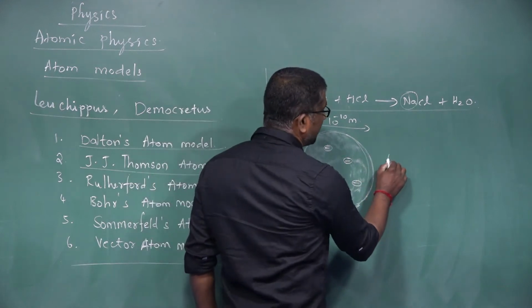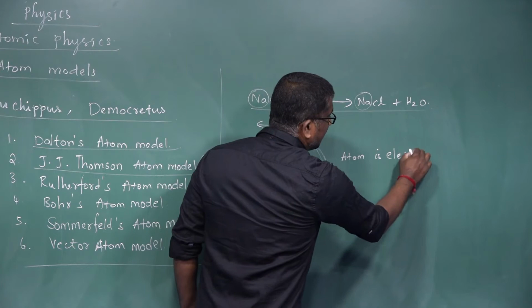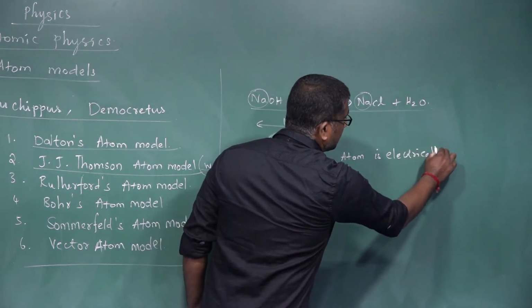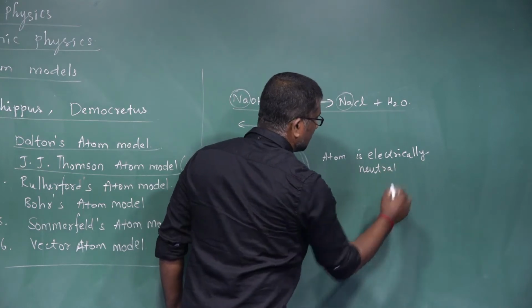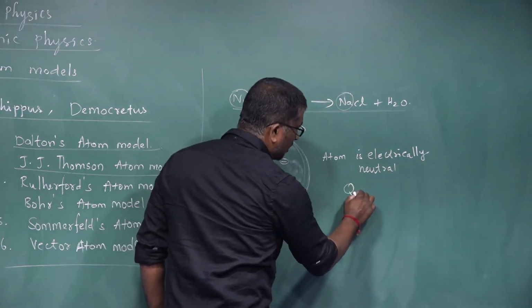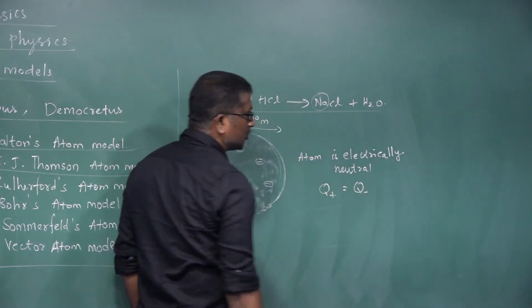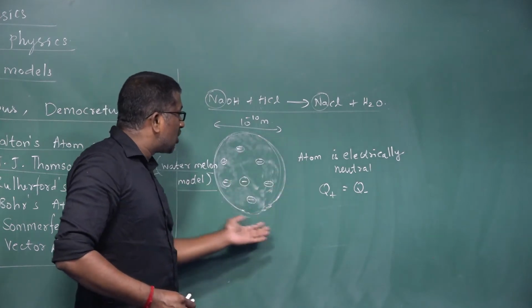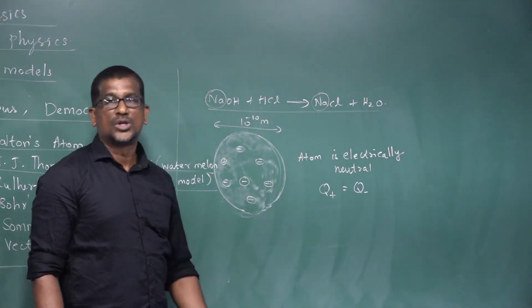Atom is electrically neutral because the total amount of positive charge is equal to the total amount of negative charge. So the net charge of an atom is 0. So an atom is electrically neutral.